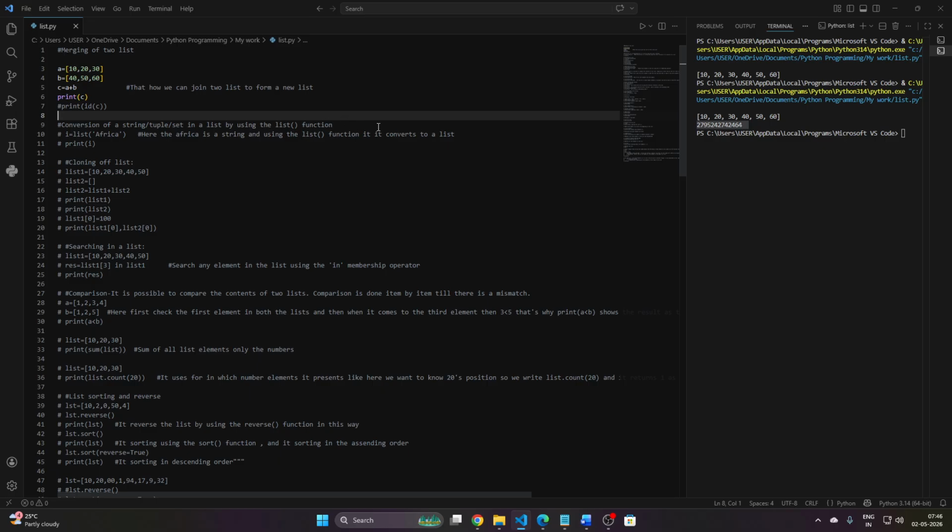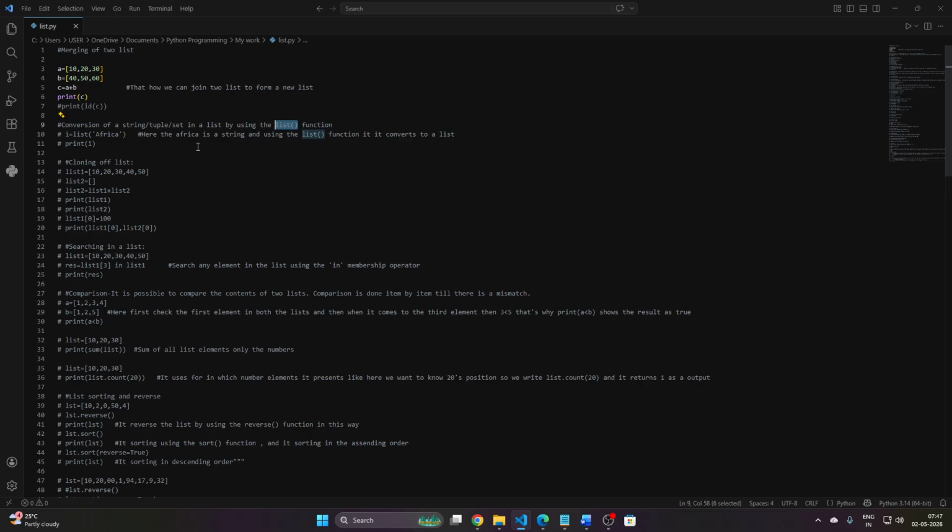As I said just before the class started, list holds any class objects like dictionary, tuple, set, but we can also use this list function, just transforming the class object into a list. Means if I just comment out the thing.